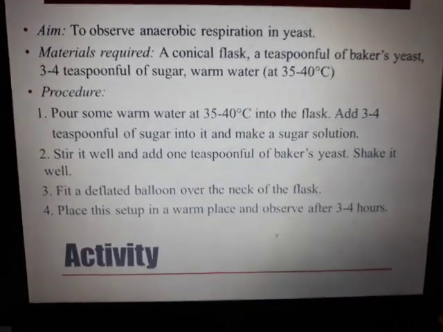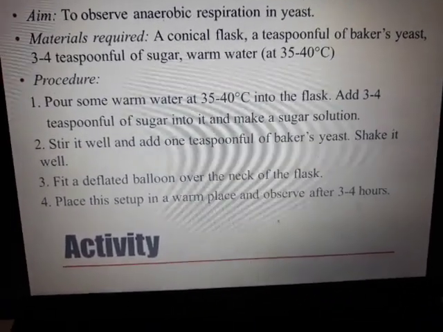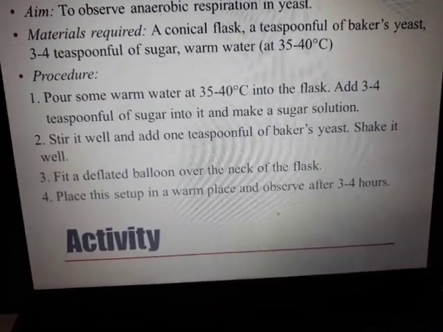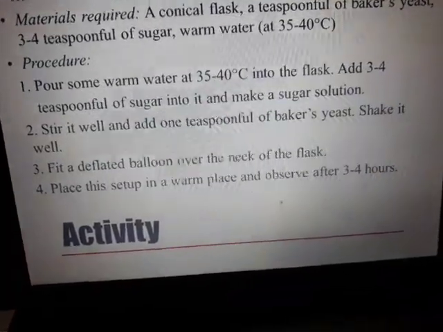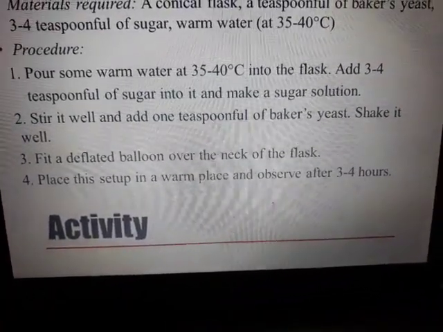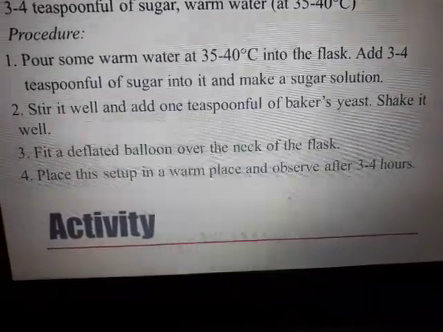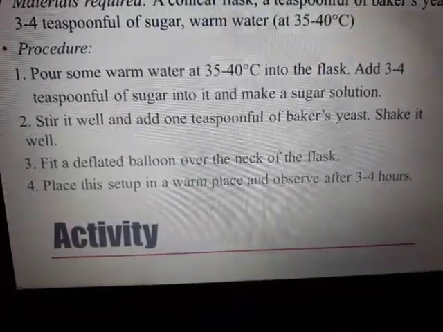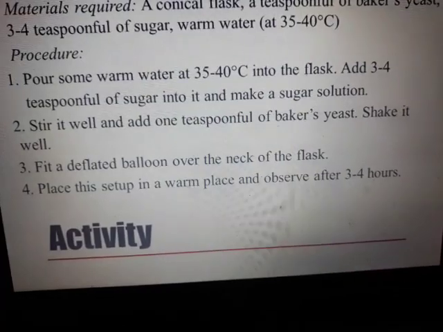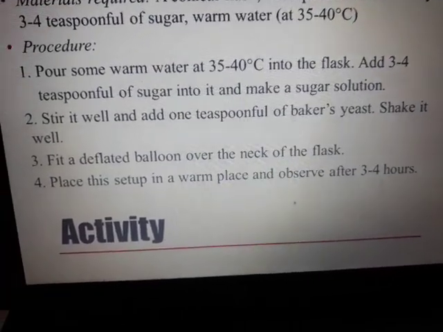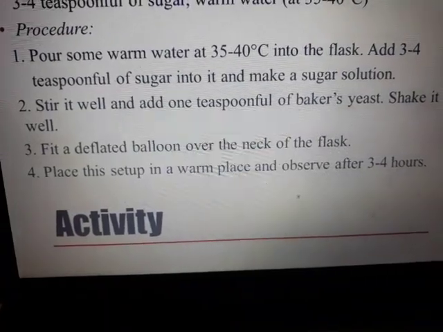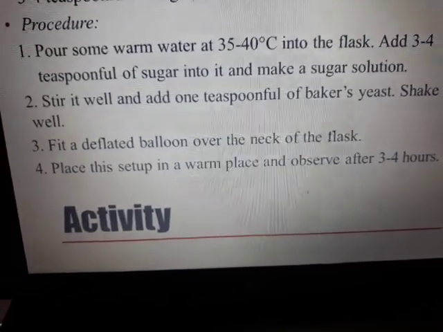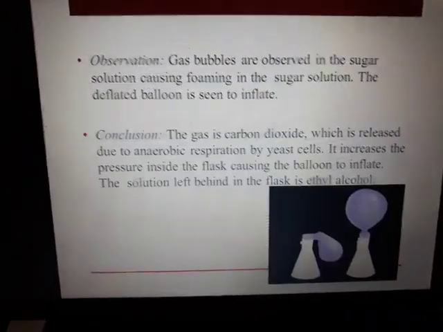There is one activity now aimed to observe anaerobic respiration in yeast. We are going to take a conical flask, a teaspoon of baker's yeast, 3-4 spoons of sugar, and warm water. Pour some warm water at 35 to 40 degrees into the flask. Add 3 to 4 teaspoonfuls of sugar into it and make a sugar solution. Stir it well and add 1 teaspoonful of baker's yeast. Shake it well. Fit a deflated balloon over the neck of the flask. Deflated means one in which air is not filled. Place the setup in a warm place and observe it.